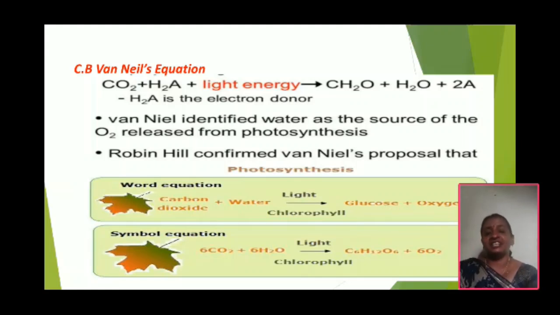See these equations. I am asking one question. What are the raw materials of the photosynthesis process? Carbon dioxide, water, light and chlorophyll. These are the raw materials. These are the essential factors of photosynthesis. And one more question: what are the end products of photosynthesis? Glucose and oxygen are the end products of photosynthesis.